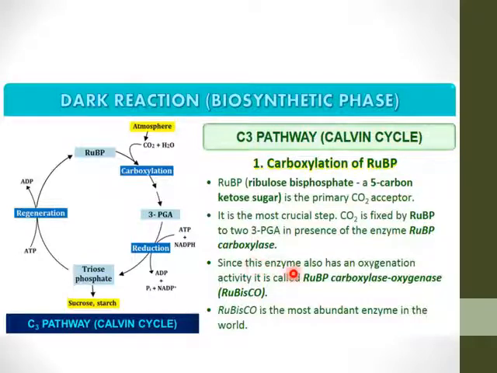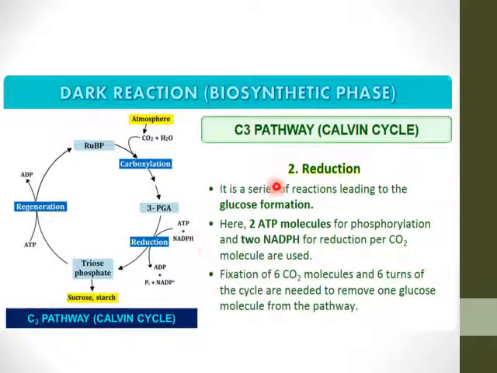Since this enzyme also has an affinity for oxygen, it not only helps in carboxylation, it also helps in oxygenation. So it is known as ribulose bisphosphate carboxylase oxygenase, that is Rubisco, and it is the most abundant enzyme in the world.